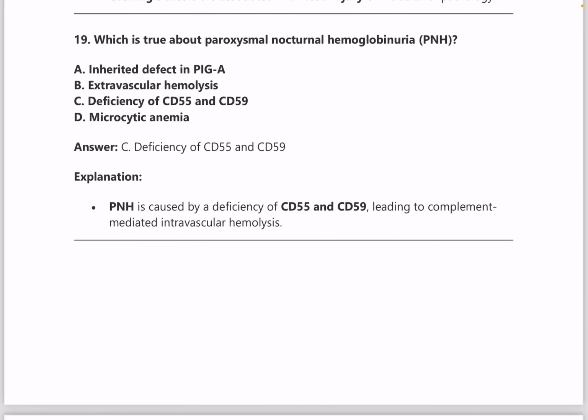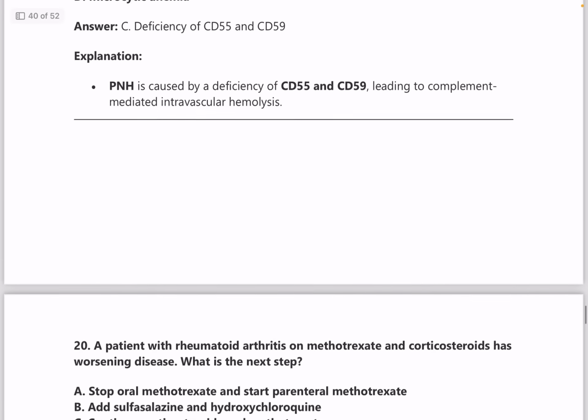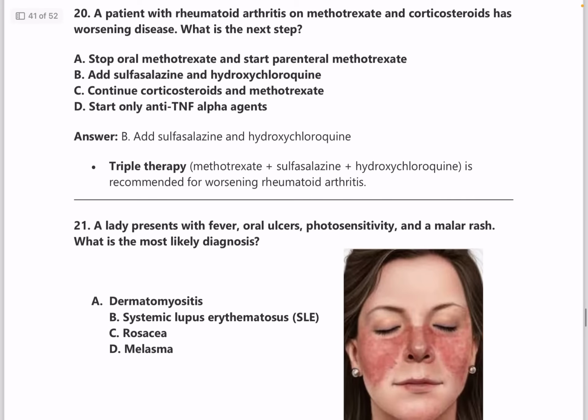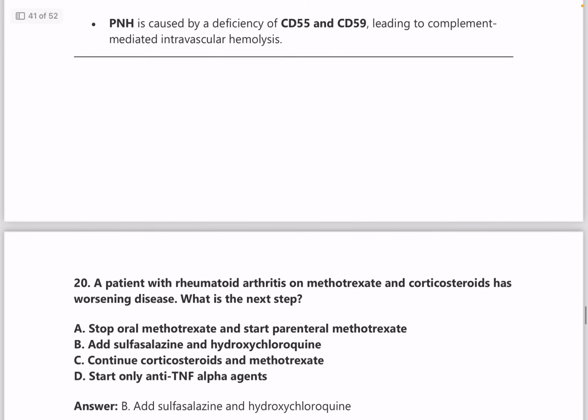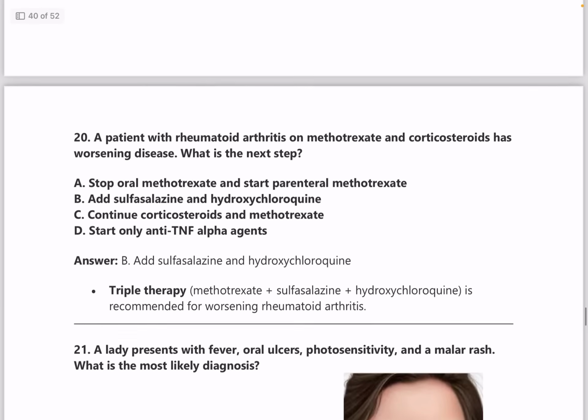Now, what is true about paroxysmal nocturnal hemoglobinuria? There is deficiency of CD55 and CD59. All these CD markers are very important. Different diseases are associated with different CD markers, and they are very important. Even if you're preparing for NEET, the CD markers are very important, guys.